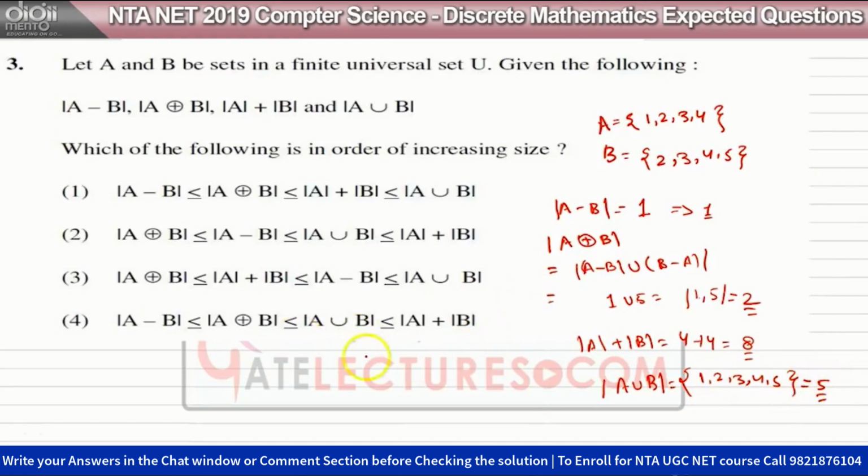We have to take them in increasing size. So the smallest is A minus B. Then we have the symmetric difference, A symmetric difference B. Next is A union B. And the largest set is A plus B. So the correct answer is A minus B, A XOR B, A union B, A plus B.